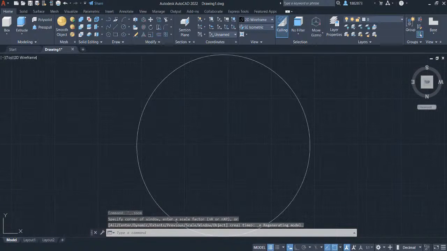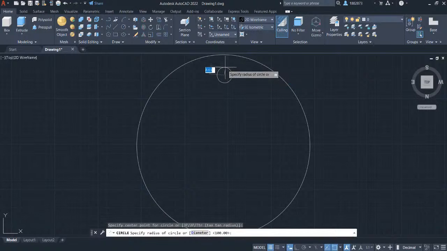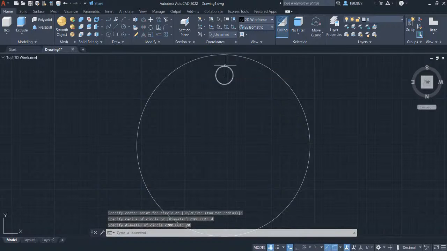Double click on the wheel button to zoom extents. Grab again the circle in the draw panel and let's create a small circle. We will place the circle in this area, so left click here. Let's define the circle by its diameter, so press D and press enter. Let's key in 20 and press enter.